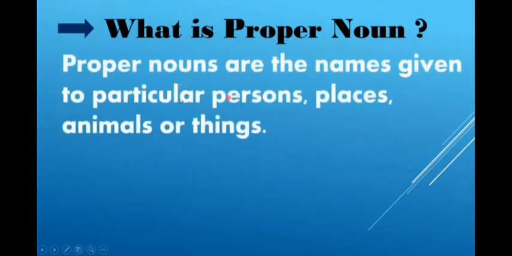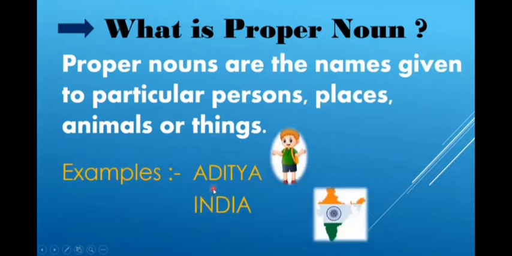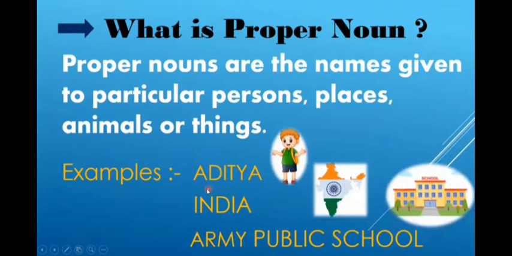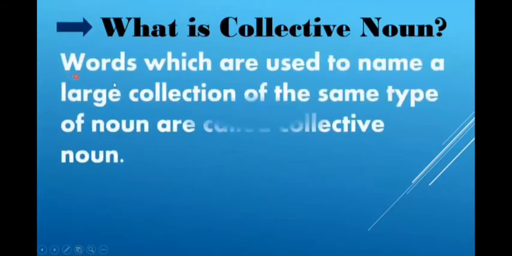Now we will revise what a proper noun is. Proper nouns are the names given to particular persons, places, animals or things. Some examples of proper nouns are Aditya, India, Army Public School.